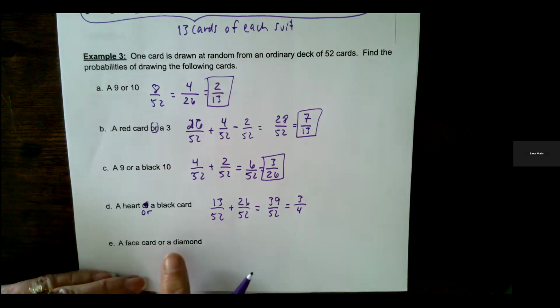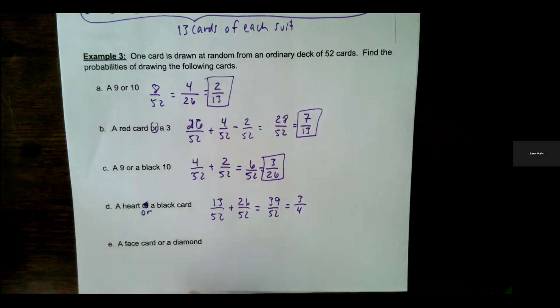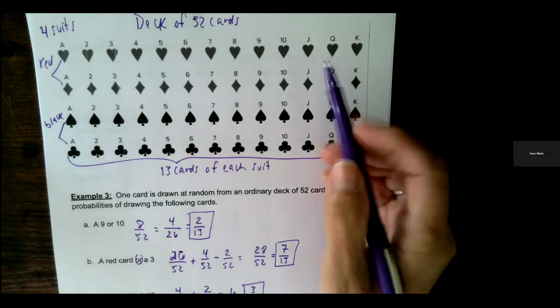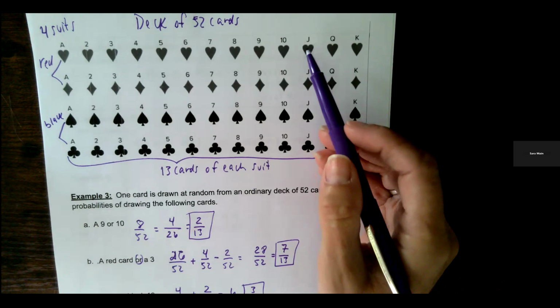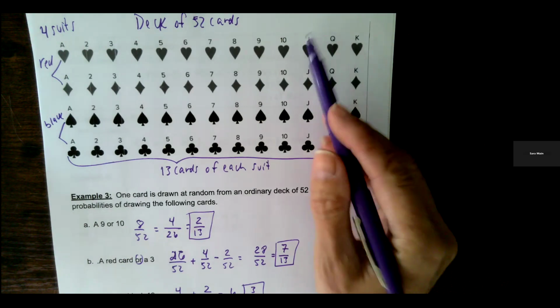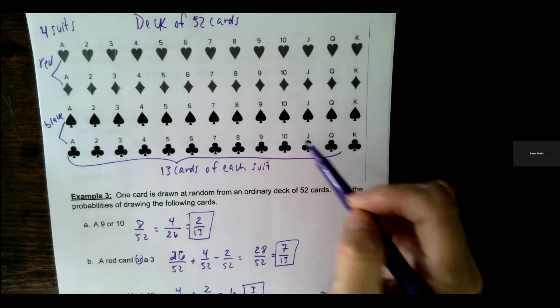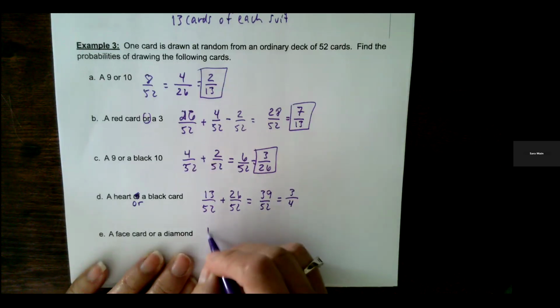And then a face card or a diamond. So face cards are cards that have faces on them. So those are the jacks, the queens, and the kings, which all have a person's face on them. So there are 12 of those total.